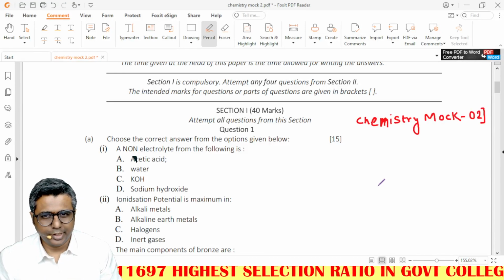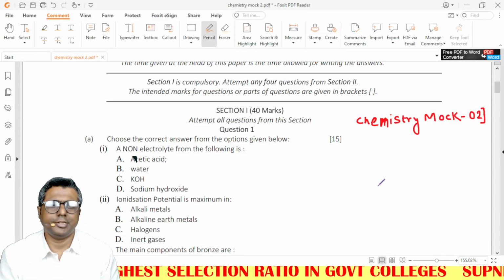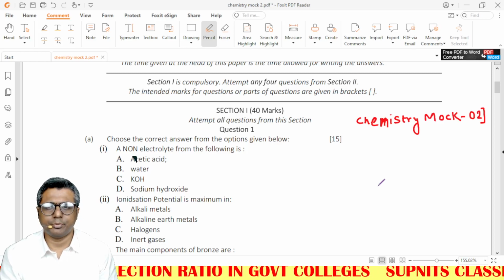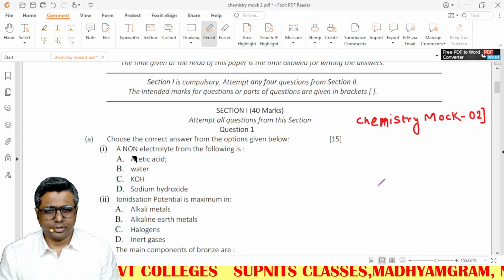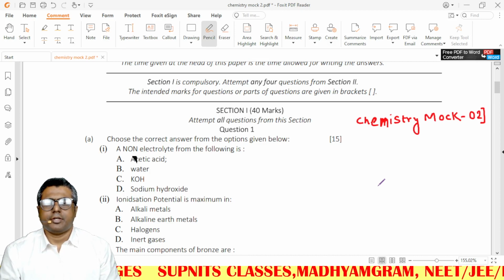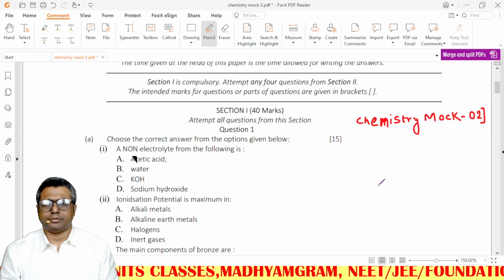So hello and welcome to yet another mock test in ICSE board chemistry, and we are going to discuss the solutions today for this mock test. So coming to our first question, MCQ.